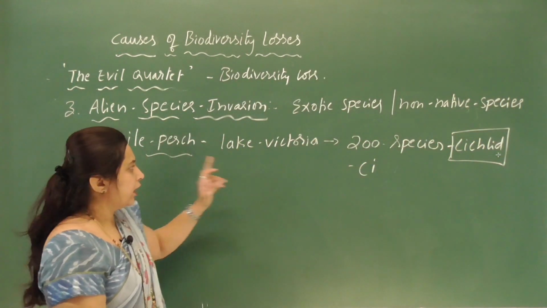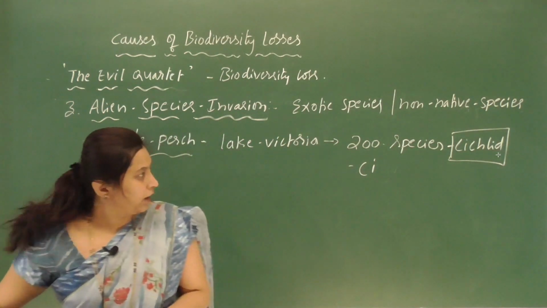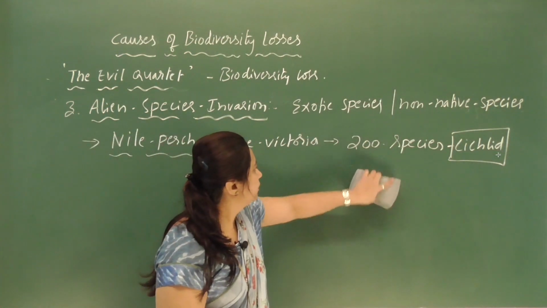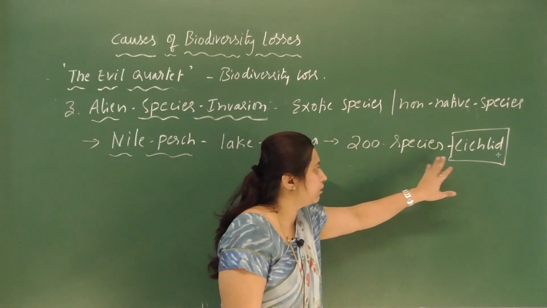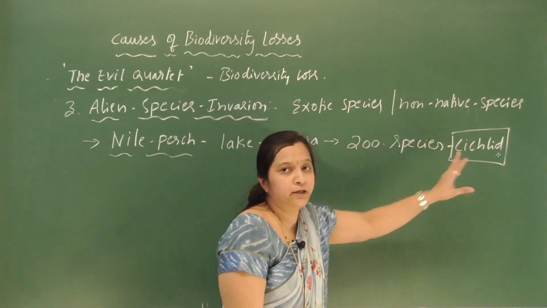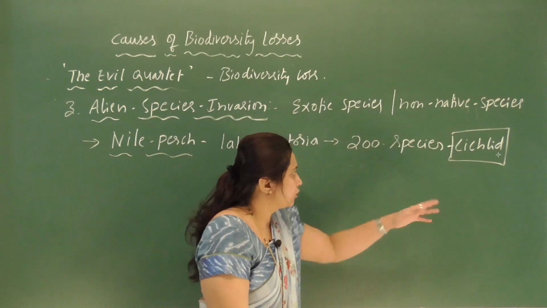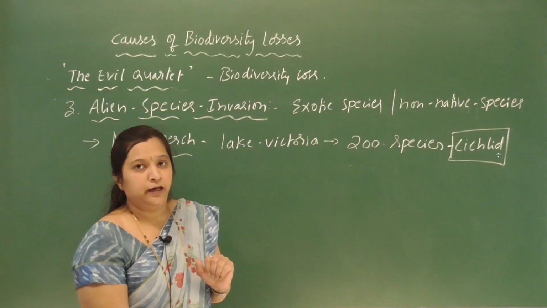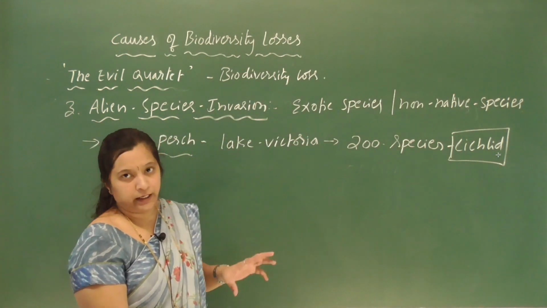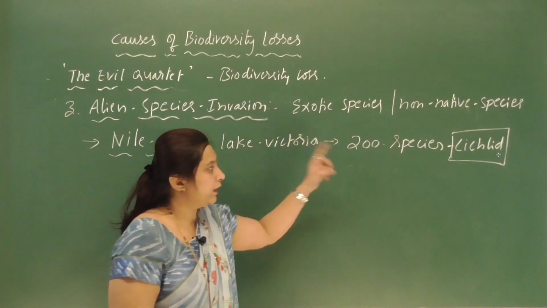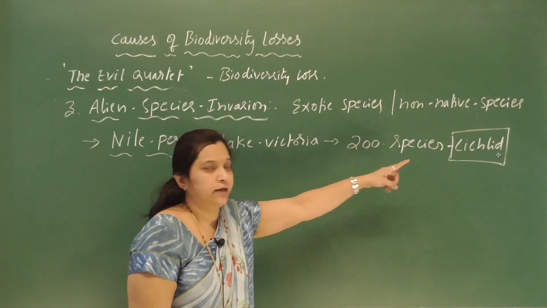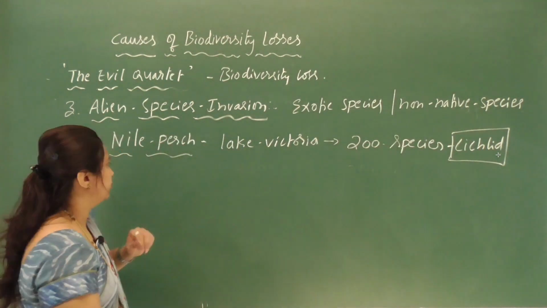So the Nile perch, introduced into Lake Victoria, has killed more than 200 species of native fishes, the cichlid fishes, which were living in that particular lake. So this is one example of an alien species that kills native species.